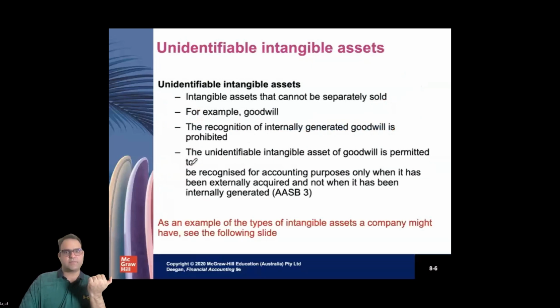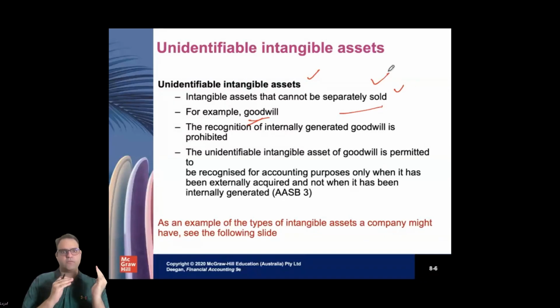The next slide is about unidentifiable intangible assets that cannot be separately sold. For example, your company has a very nice goodwill and you know about it. And you know in future, whenever I'm going to sell, I will get a benefit from it, so there will be a future inflow. But the problem is that you cannot just sell goodwill and retain the whole business. Your business is sold with the goodwill, so they are not separable.